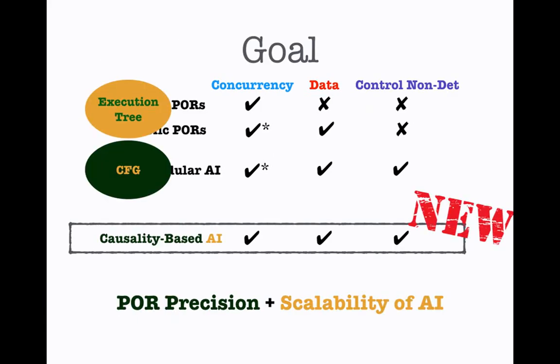So what is the insight here? The insight is that, on one hand, we have PORs, and PORs fundamentally handle executions, so they are over execution trees. On the other hand, we have abstract interpretation, which is computing fixed points over CFGs, typically. And so what we want to combine is the POR precision with the scalability of an abstract interpreter. So we called our approach Causality-Based Abstract Interpretation, and it's going to handle all these sources of explosion.